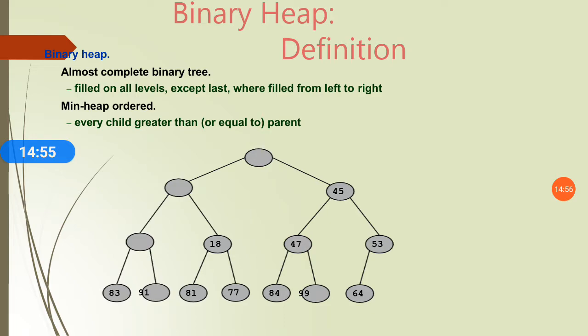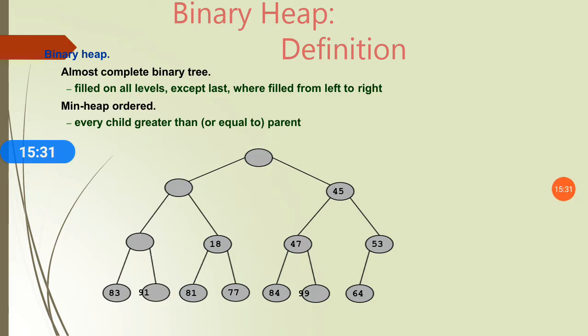Now let's move towards the binary heap. As we know, a heap is a data structure made up of nodes that contain values. And a heap is a tree-based data structure in which all the nodes of the tree follow one specific order. The specific order is nothing but max heap or min heap. So what is a binary heap? Let's see. We know what a binary tree is. Now see what actually a binary heap is.